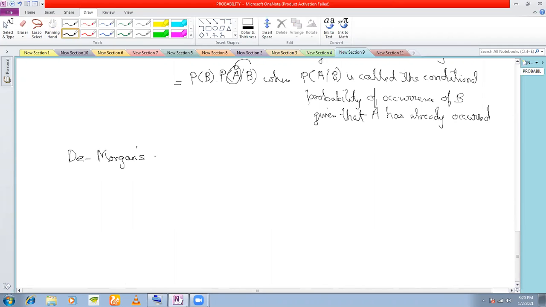De Morgan's laws. In sets, we had done De Morgan's laws. In class 10 also, I think you have done De Morgan's laws, isn't it? In sets, in your class 8, I think. What is De Morgan's law?